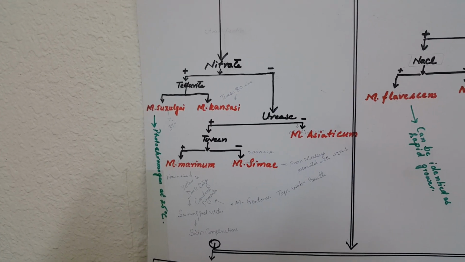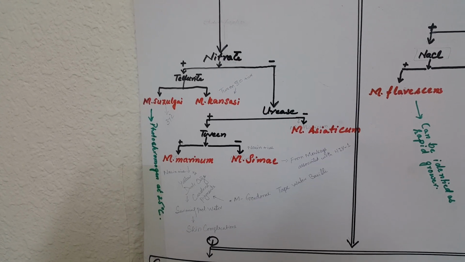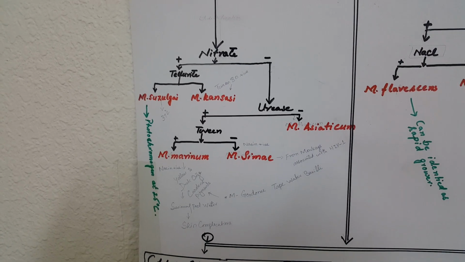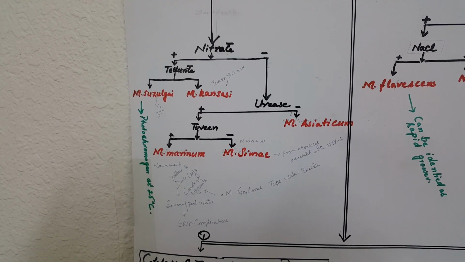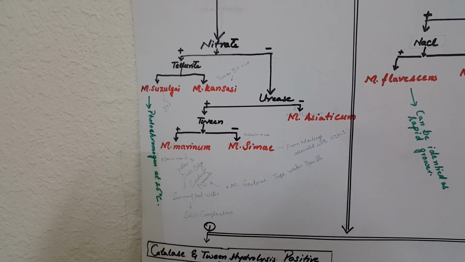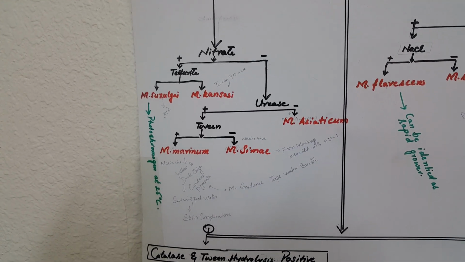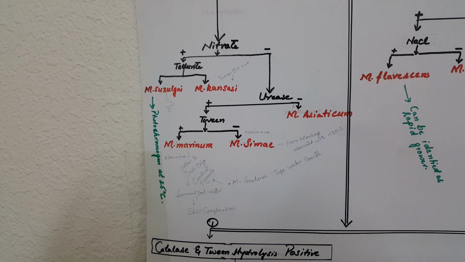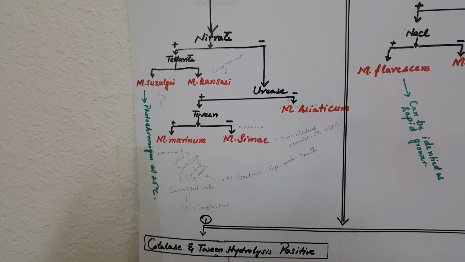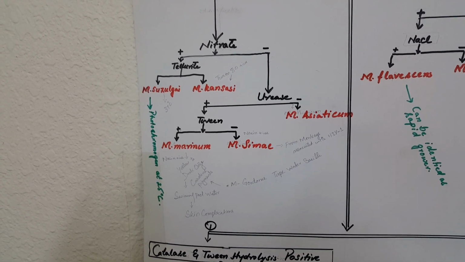M. kansasii is nitrate reductase positive, and further asiaticum is nitrate negative, urease negative, and also in this group marinum is Tween hydrolysis positive, and simiae is Tween hydrolysis negative. And among photochromogens, marinum is niacin positive and produces yellow to dark orange colony pigmentation. It is mostly found in swimming pools, water, and skin complications, as we explained.